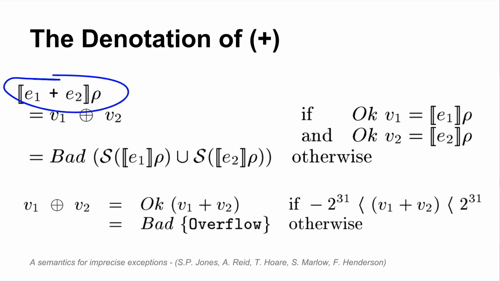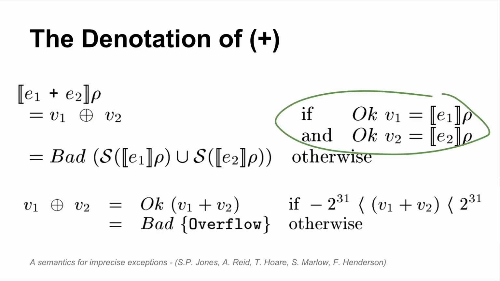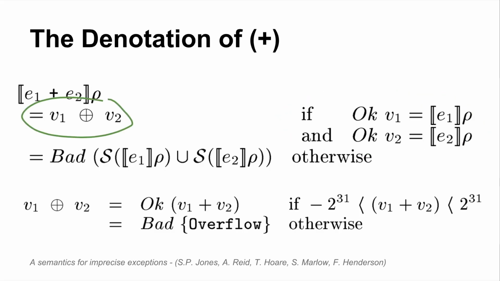So this is the denotation of addition in Haskell with exceptions. These two things are primitives. This is addition of E1 and E2 in some environment P. If neither E1 nor E2 contain an exceptional value, if rather they are normal values, then go ahead and add these two things together using an auxiliary function, which is defined down here and looks familiar. But if either one of those two E's is an exceptional value, union the exceptional values of one with the exceptional values of the other.